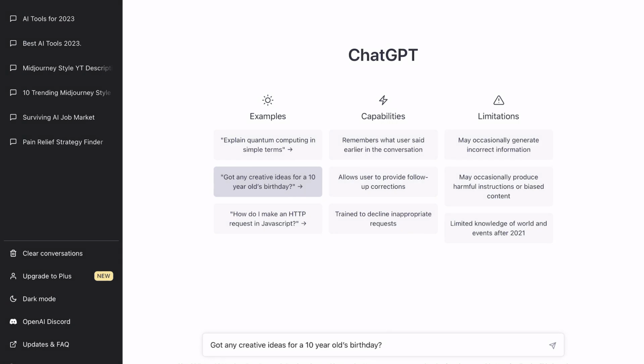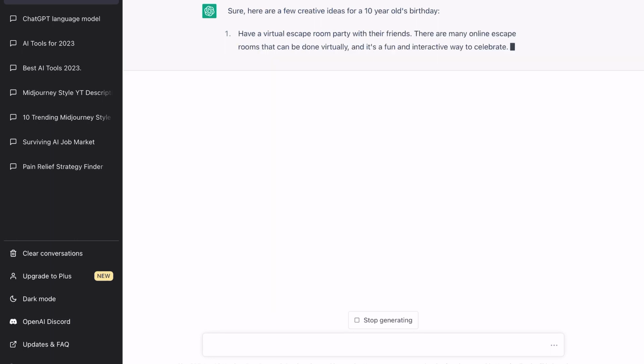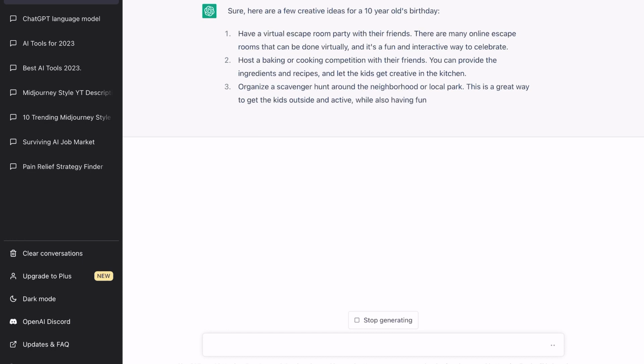Got any creative ideas for a 10 year old's birthday? So just click that. You can ask ChatGPT anything that you want to. It will list 10 ideas of what they could do on their birthday. But of course, there are many other ways that you can use it.